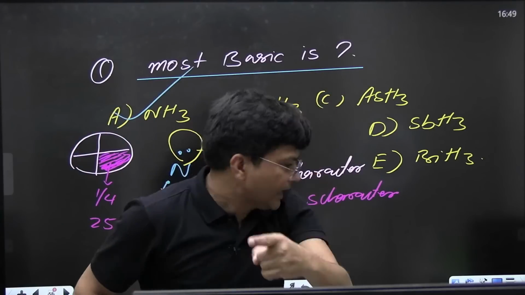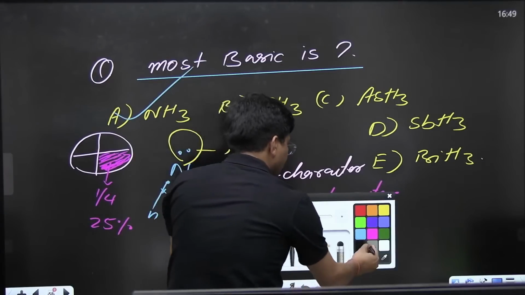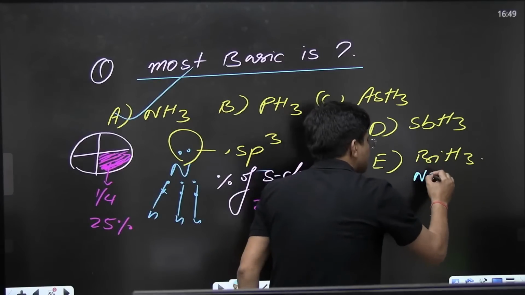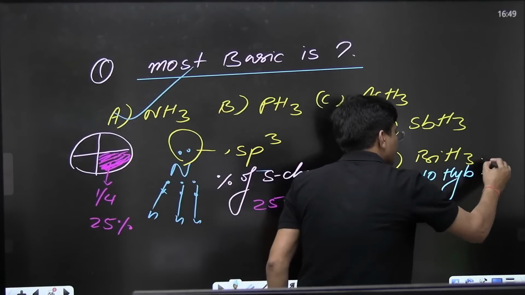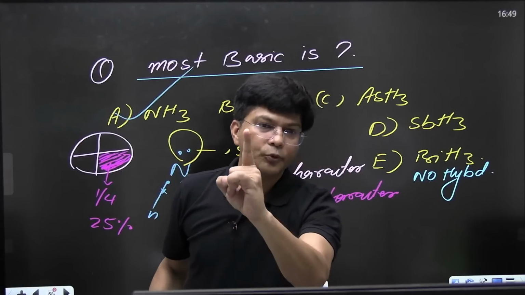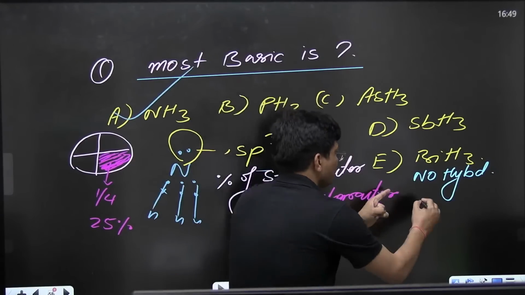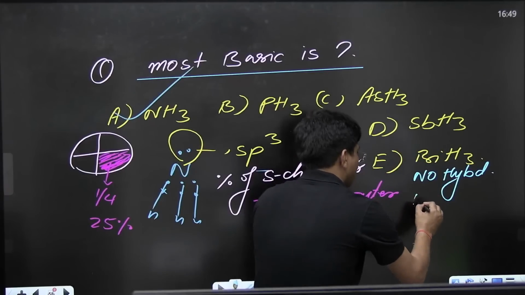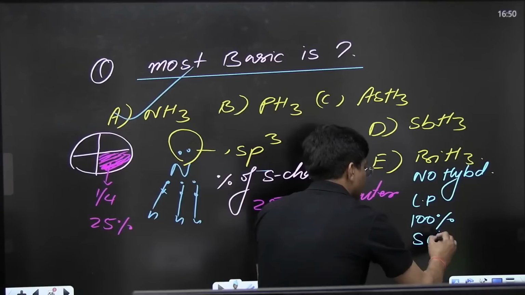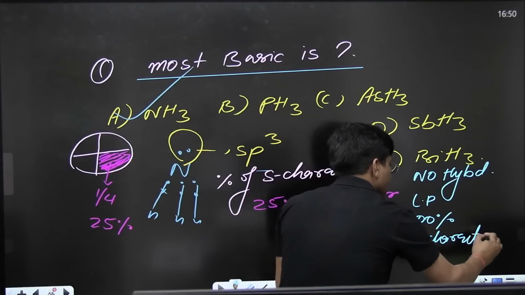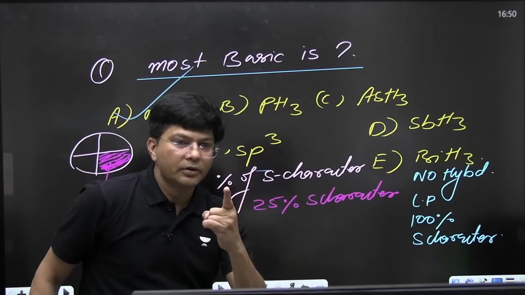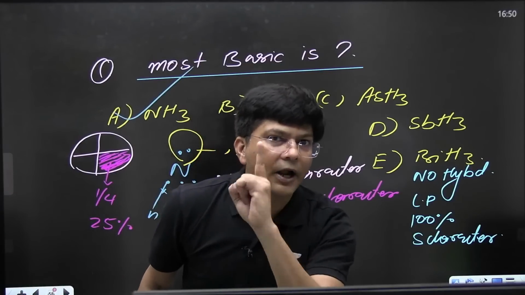But let me tell you, here in bismuth, no hybridization. When there is no hybridization, the lone pair is in a pure S orbital. I have told you, no hybridization. So the lone pair has 100% S character. Am I right? Are you getting my point? Everyone just let me know.